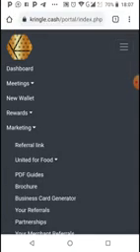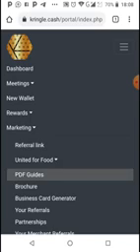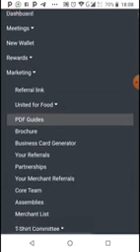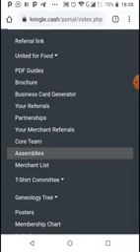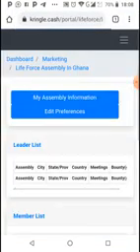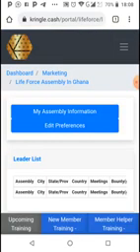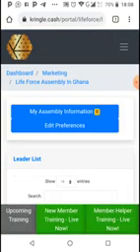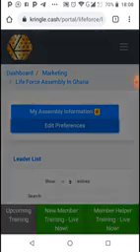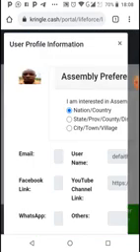you click on assembly, marketing, you click on assemblies. So you click on it like this, you log in to the assembly page and you click on edit preferences. Edit preferences. So here you are.